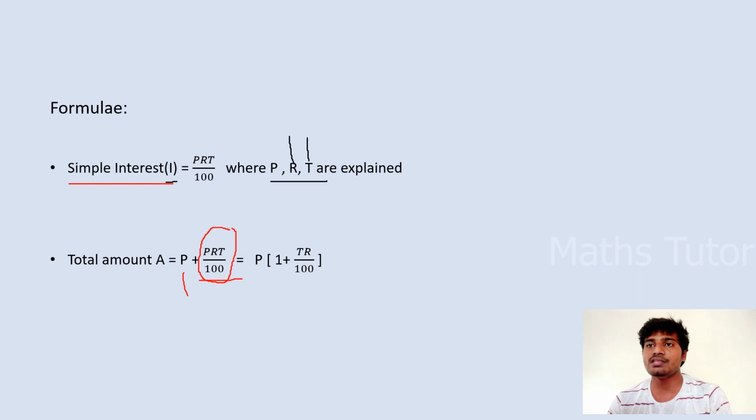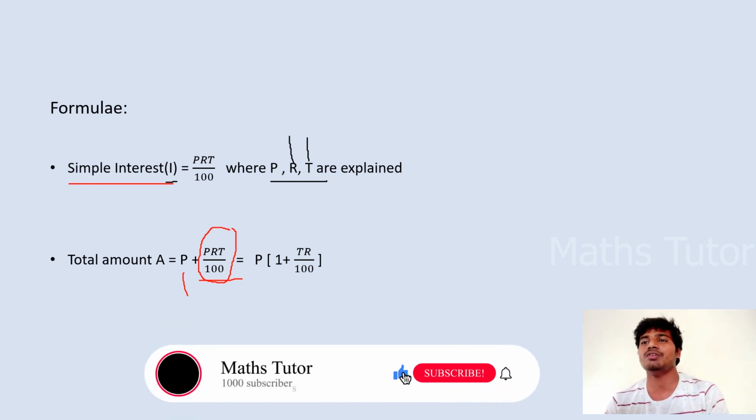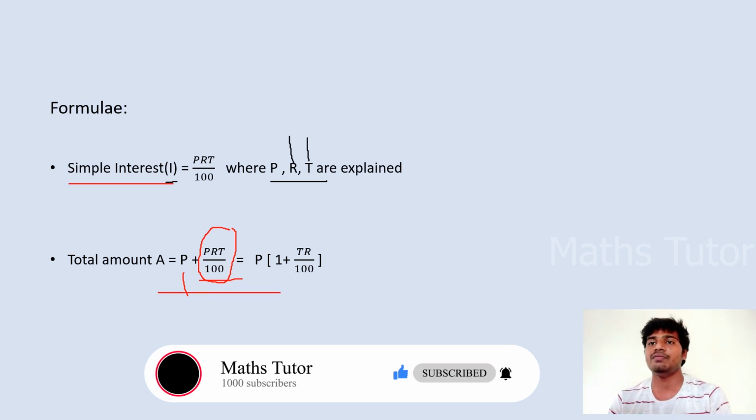Here, by taking P as common, P of 1 plus TR by 100. That is a shortcut formula. We can also calculate A as P plus interest. For example, we are giving 1 lakh as a principal and we got the interest as 50,000. So the amount will become 1.5 lakh. That's it.